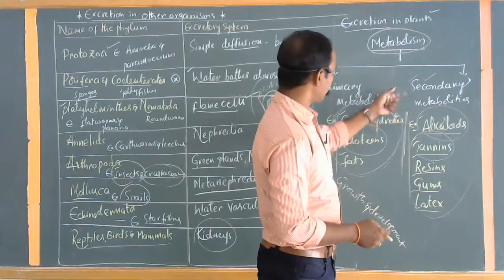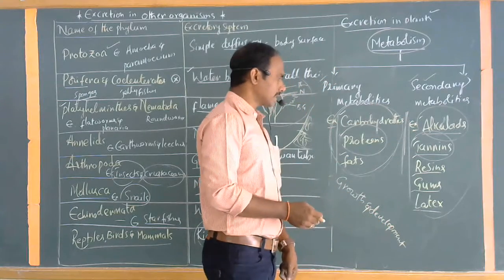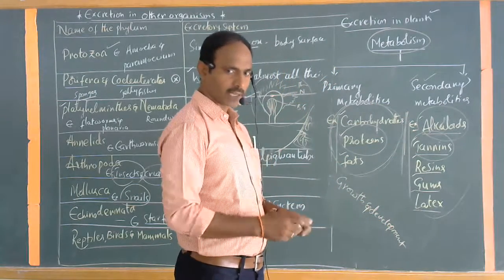Okay. So what are the remaining materials: alkaloids, tannins, resins, gums and latex? We will discuss them later in the coming topic.